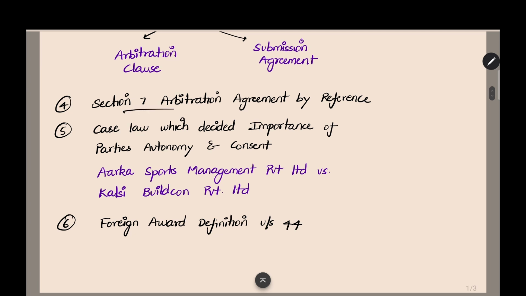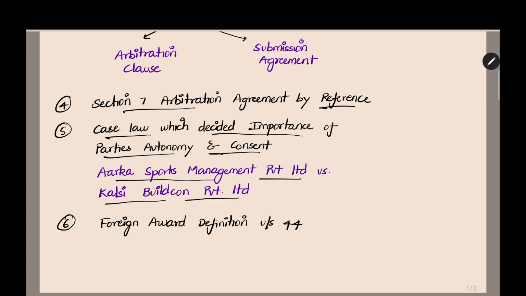And then section 7, arbitration agreement, I already saw it is a very important section. Arbitration agreement by reference, that point was asked in my exam. They asked for the case law which decided the importance of parties' autonomy and consent in arbitration. It was given in the case law Arca Sports Management Private Limited versus Calci Buildcon Private Limited.